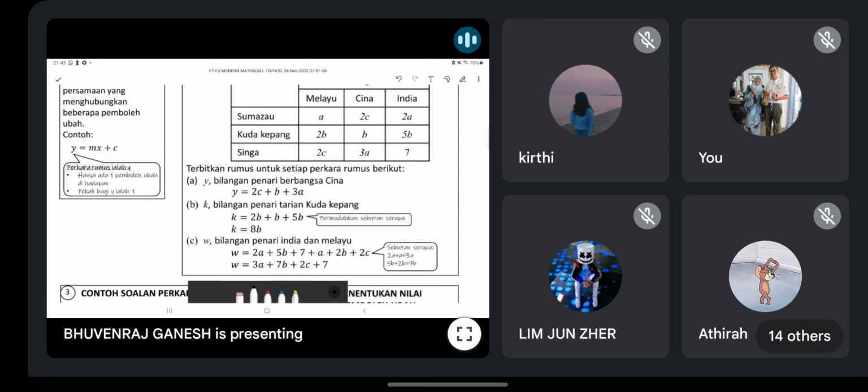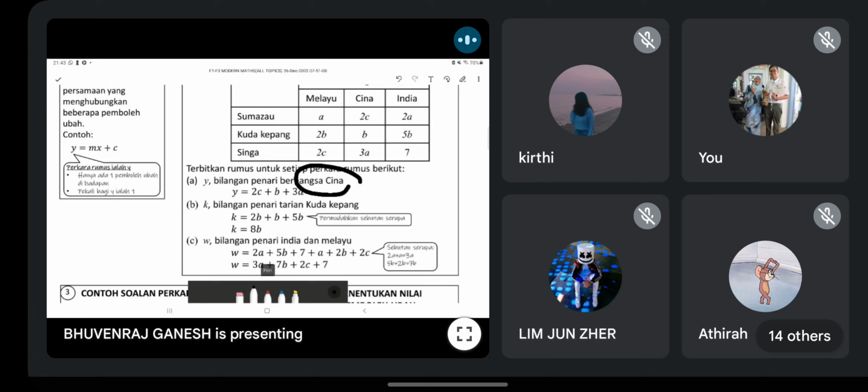Okay, basically, this one, they can involve more than one variable, can be 2 or 3, but you don't need to solve simultaneous equations. No worries. They won't ask to find the values of A, B, C for this one. They won't ask like that. No worries. Okay, so you just need to know how to do the algebraic expression only. Then no problem already. Alright? Just follow only the order. Then you will get it.